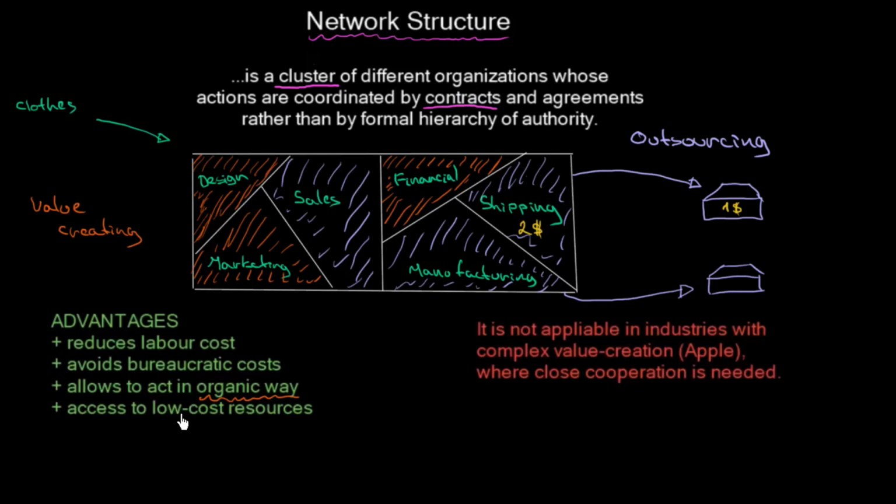Then we will have access to low cost resources. That's closely connected with a reduction in the labor costs. What is important to mention is that it is not applicable in industries with complex value creation. I brought an example of the well-known Apple, where close cooperation is needed. Of course companies can outsource one of the functions. Many companies are outsourcing manufacturing, but in industries where value creation needs a cooperation of all these parts, this part, this part, this part, and this part, it is not possible to really create a truthful network structure. Though, as you can see, it can be very useful.